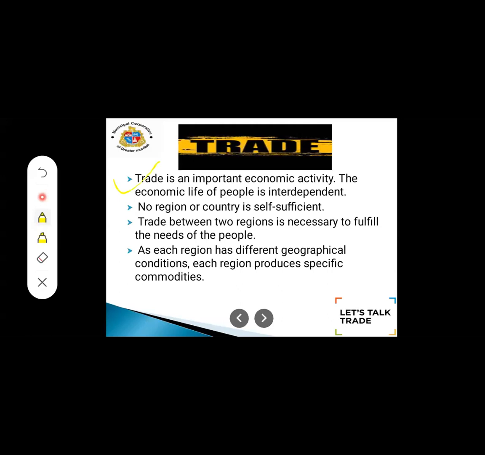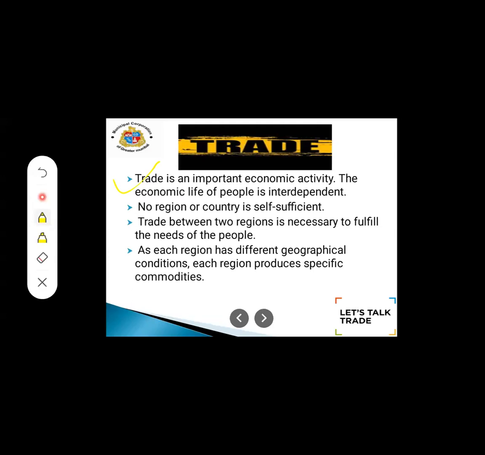Now, here what they have said, trade is an important economic activity, student. The life of the people is interdependent on each other. For example, see, no region or country is self-sufficient. Each region's geographical condition is different.